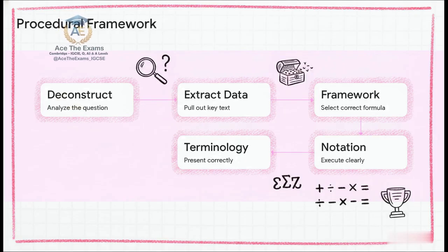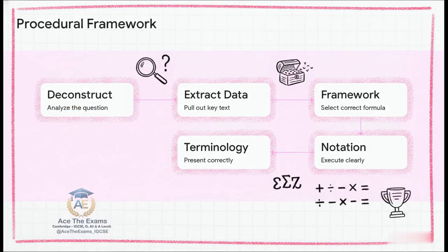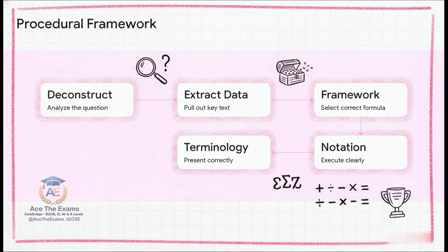Step 3. Select analytical framework. We need a compound angle formula. Since it's sine 45 plus 30, I am loading the sine A plus B framework. I'm writing down the textbook definition stream right now. Sine A cosine B plus cosine A sine B. Step 4. Execute with clear notation.